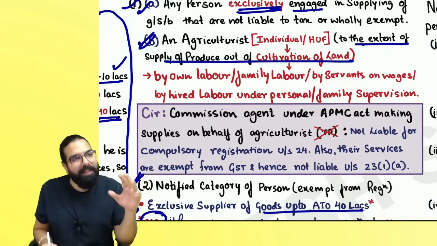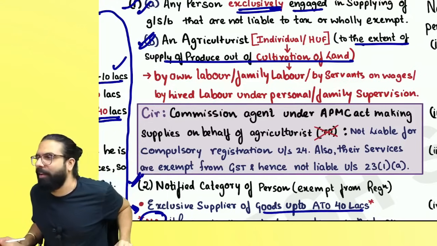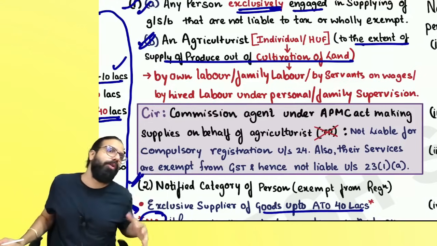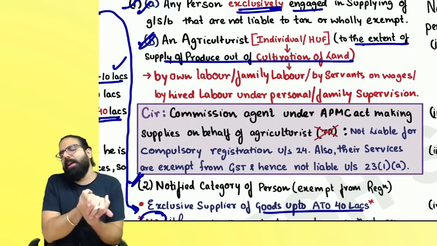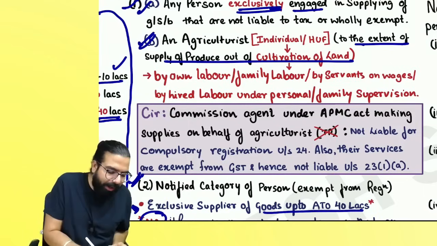But basically, GST is there, but he will not have to take registration, so he will not have to collect any GST. Even if his turnover is 5 crore, because he is cultivating and selling, registration is not required. Can I go ahead, everyone? Remember one thing, who is an agriculturist, everyone?